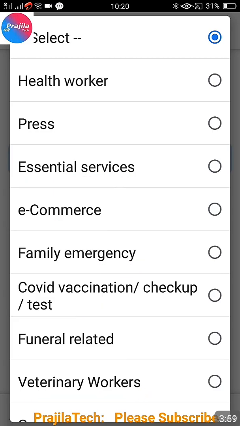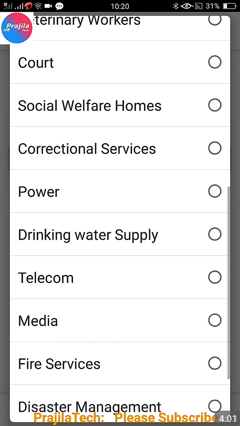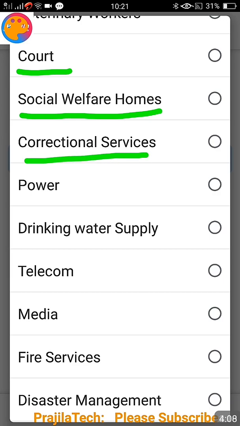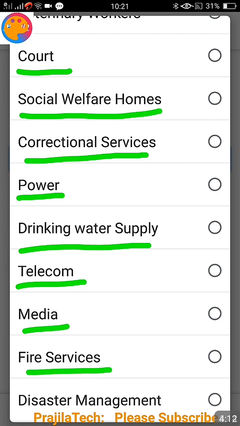Okay, funeral related, and still if you scroll down, there are a lot of options. Court, if you are going for social welfare service. Okay, power, drinking water supply, you can see here a lot of options are given here. So you can select any of the options perfectly fitting to you.